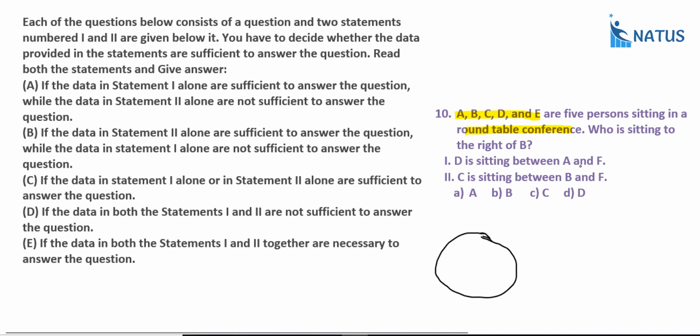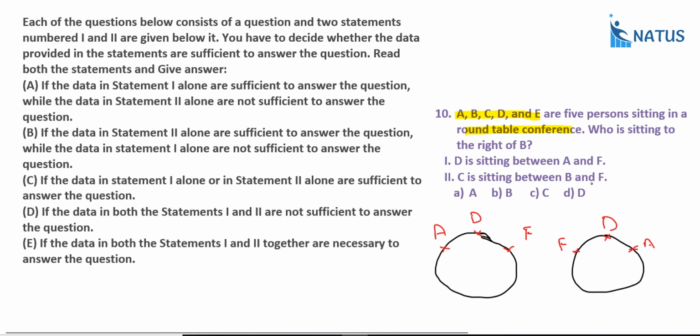D is sitting between A and F. So here 2 options are there. Suppose this is D in between A and F, and another option is also there: D, F, and this is A. In the first statement we can't say, because there are 5 members and only 3 members are mentioned.